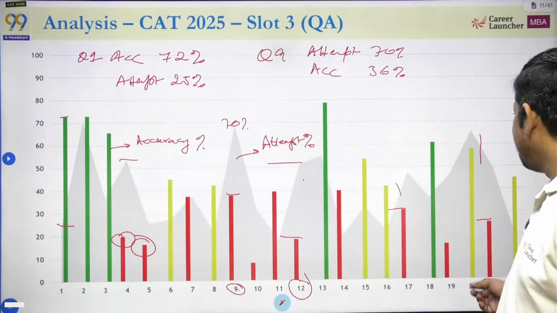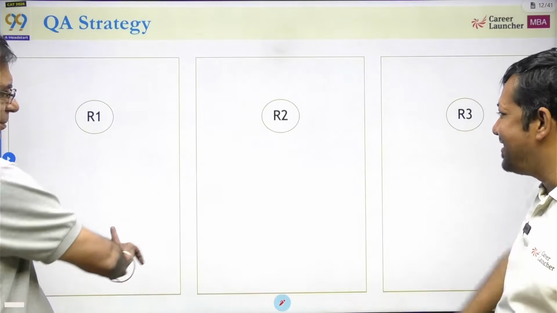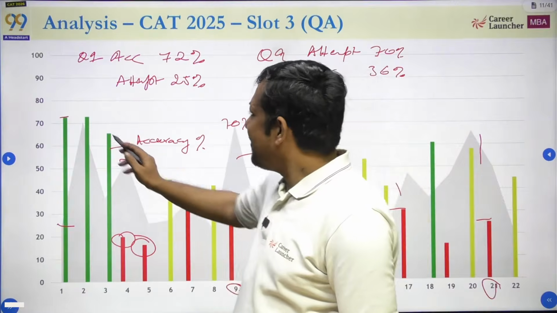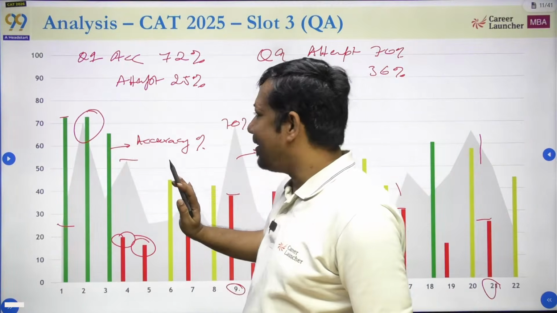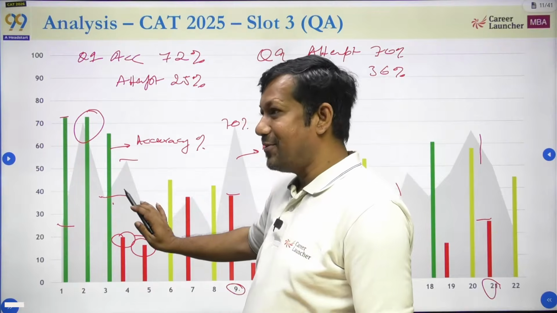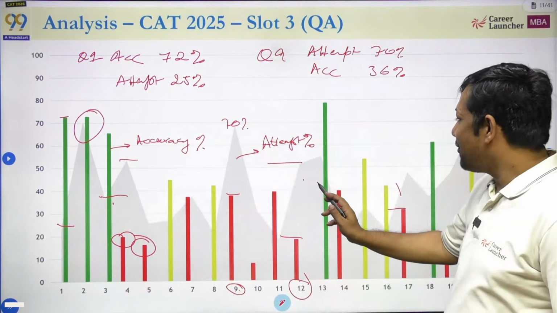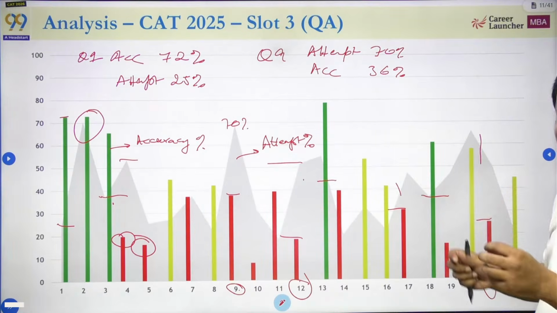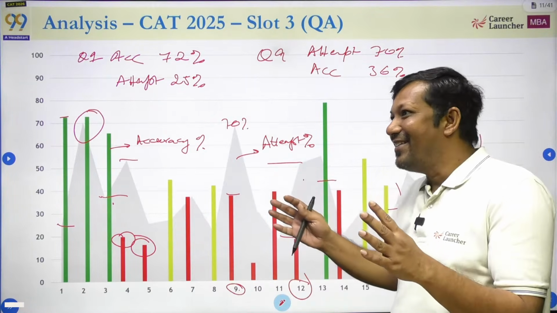So again, if I look at the green ones, only this one is a question that many people attempted. Apart from that, in the green ones, attempts are low. If you look at this, attempts are not very high. If you look at this one, attempts are not very high. So the easy questions are being left out deliberately.